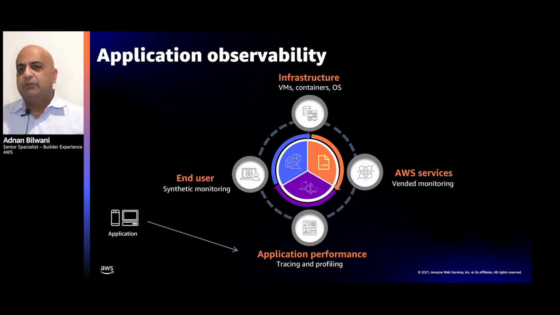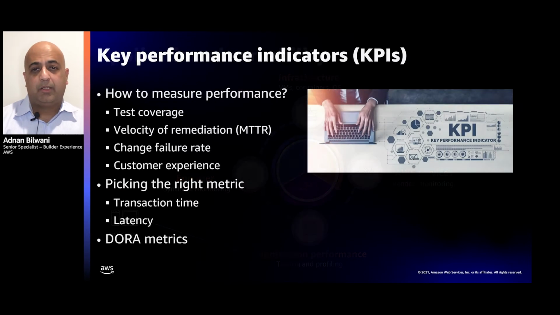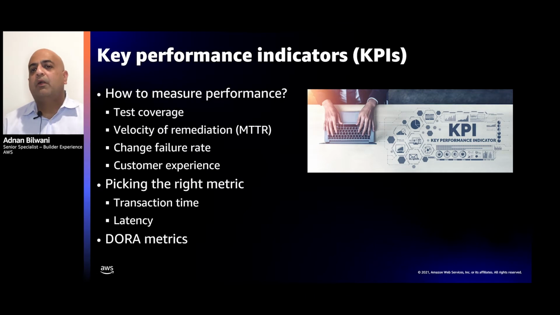But before we go into details of how and what we can do and the tools, one of the important steps I really want to take a minute to speak about is what and why. In other words, what are the key performance indicators for your application that will provide you the insights and observability that you require, right? Picking the right metrics is step one. Think about what matters to your application. Is it velocity of remediation? Is it number of issues, test coverage, application stability?